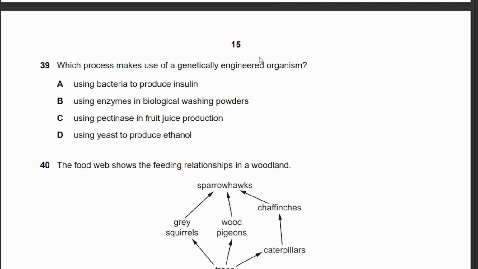Genetically engineered means they change the gene makeup of the organism. So, for A, insulin comes from humans. So therefore, bacteria doesn't originally produce insulin, but since you're using bacteria to produce insulin, it would be a genetically engineered organism, right?